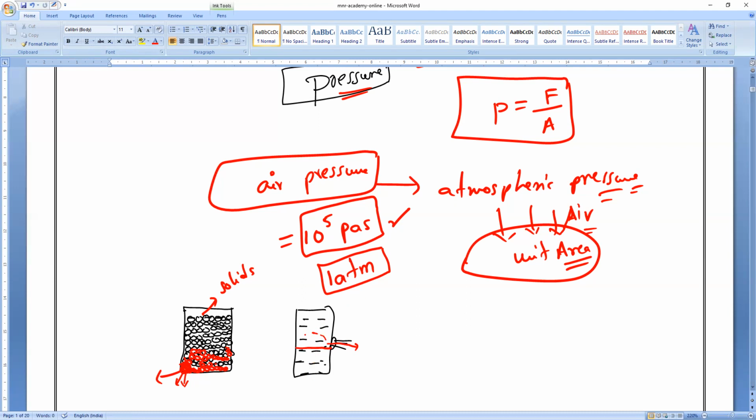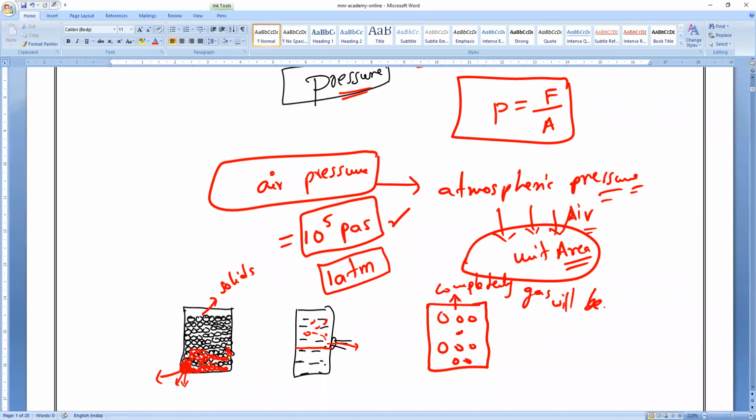Because here also the force of attraction is a little bit more compared to gases; compared to solids it is less, but it is more. But if you take a gas, it will be in a completely closed container only. I made a hole even at the top. Now you tell me what will happen? Only some amount of gas will go, or complete gas will be out? Complete gas will be out.